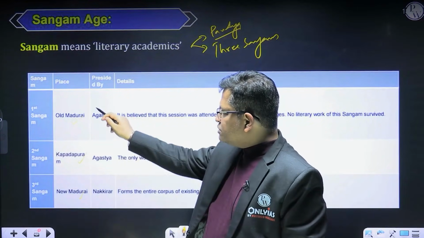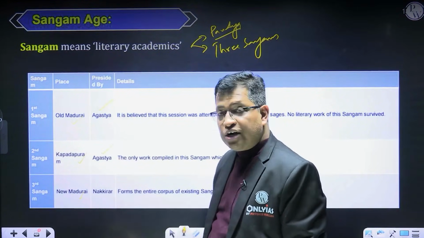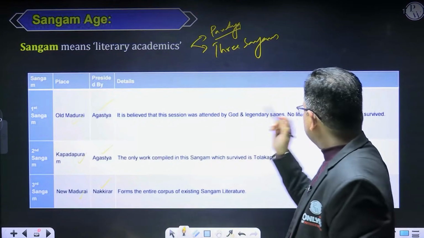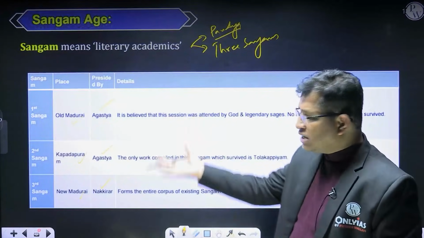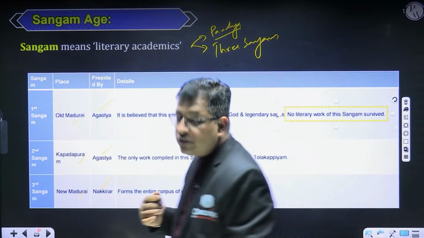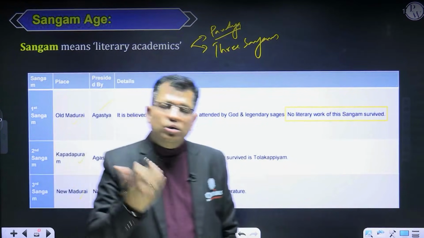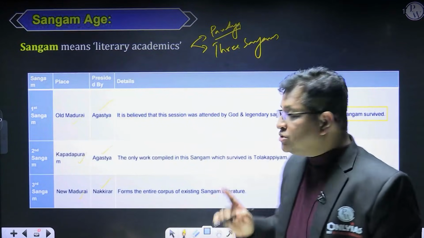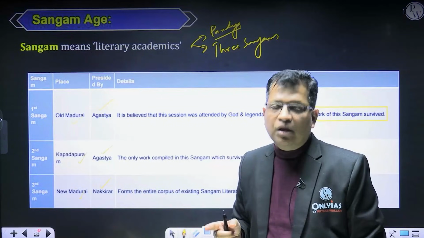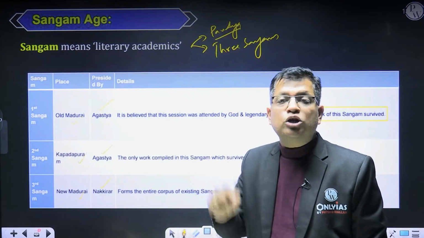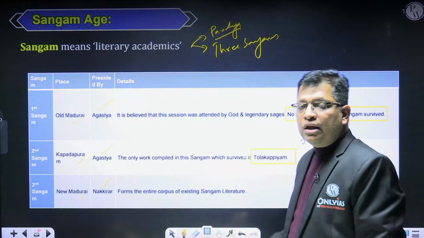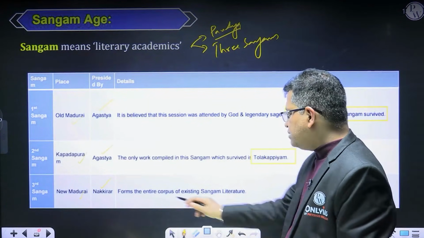The first was presided over by Rishi Agastya, and then Nakkirar. In the first Sangam, no literary work has survived; all its literary works are now destroyed. From the second Sangam, we have only one book available, called Tolkappiyam, the earliest book on Tamil grammar, written by one of the disciples of Agastya, called Tolkappiyar. The rest of the books of the Sangam Age belong to the third Sangam.